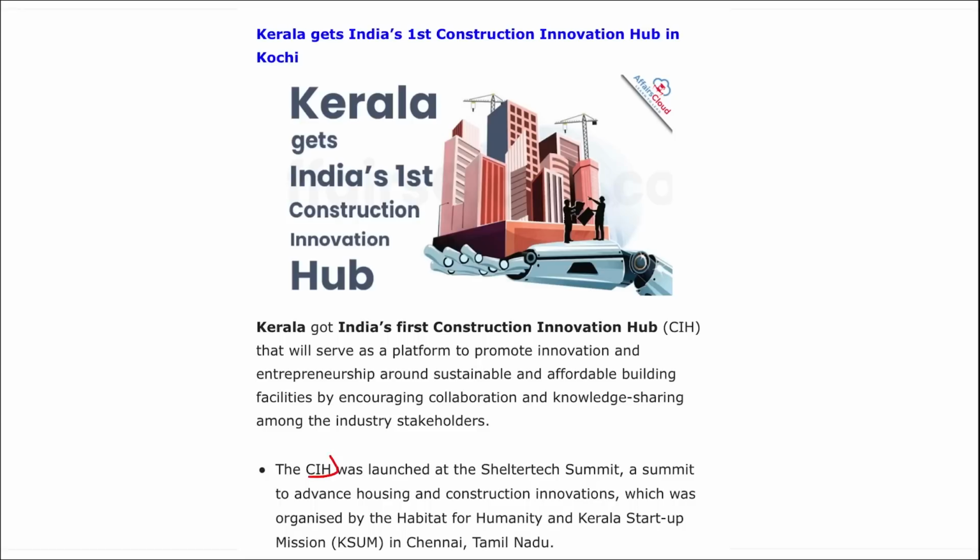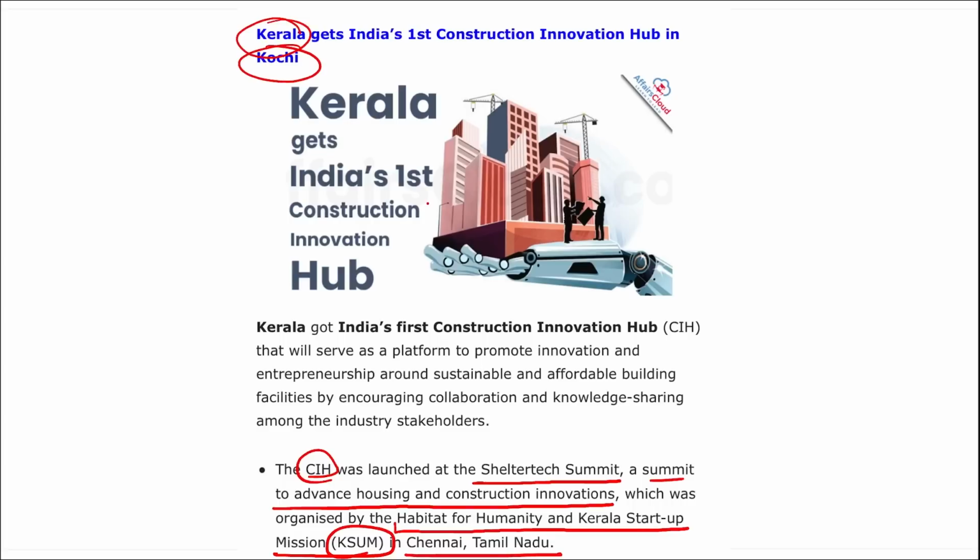Here you can see this CIH was launched during a Shelter Tech Summit, right? This is a summit to advance housing and construction innovations, which was organized by Habitat for Humanity and Kerala Startup Mission, that is KSUM, in Chennai, Tamil Nadu. The overall program management of CIH will be taken care of by KSUM, and CIH is set to be based in Kochi, Kerala. This is important. It is India's first construction innovation hub. Here various skills, new technology and new innovation will be used for development.